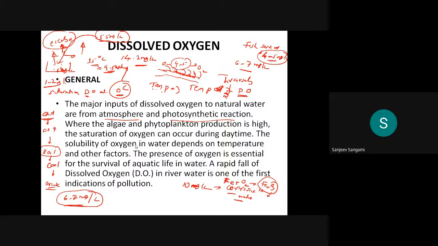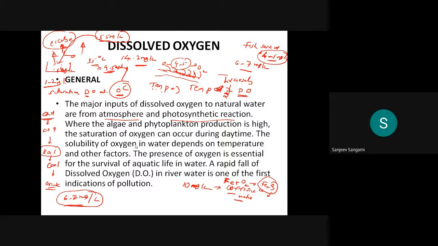It also depends on the turbulence which happens in the surface water during the flow of water, and the presence of oxygen is also essential for the survival of aquatic life. The rapid fall of dissolved oxygen in river water is one of the first indications of pollution. That is the overall understanding of the importance of dissolved oxygen.